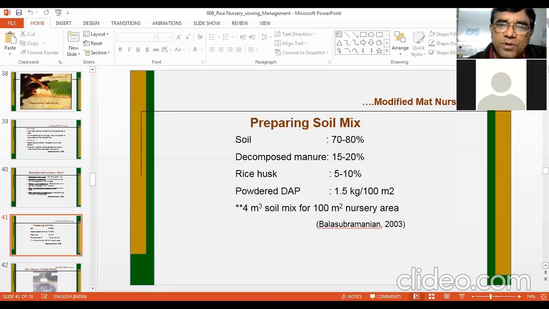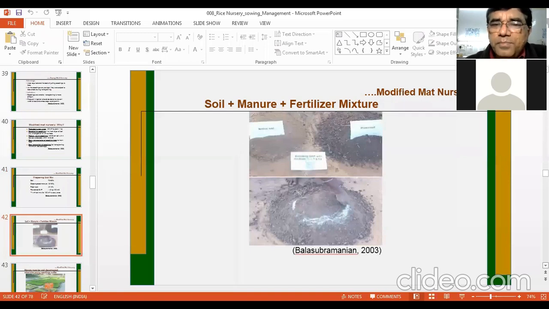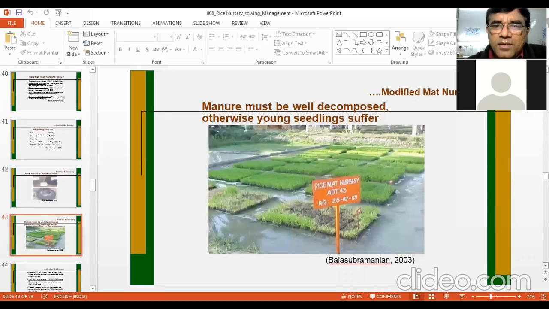If rice husk is not available, then some other alternative things can be taken, like other crop residues. So this is how this mixture can be prepared. And this is your soil, manure, and fertilizer mixture. And then it should be applied on the nursery area. And we will see how this nursery area is prepared.